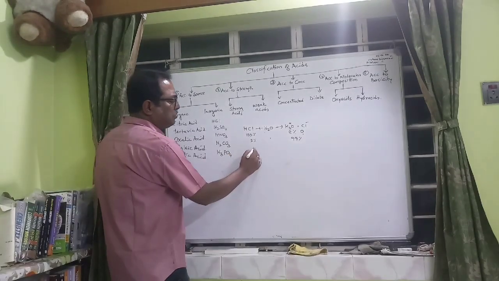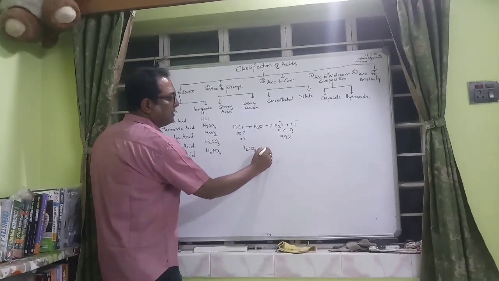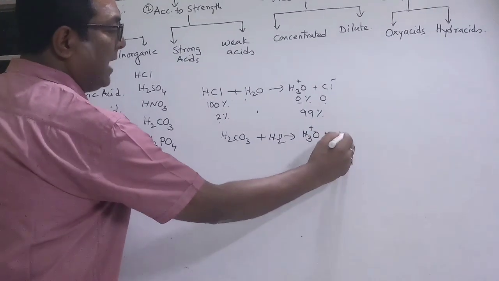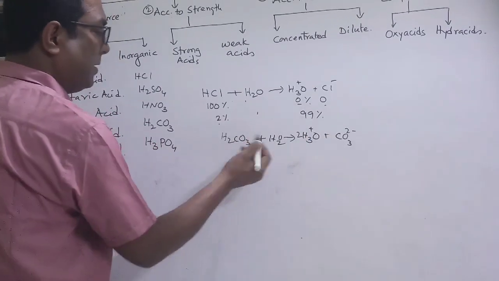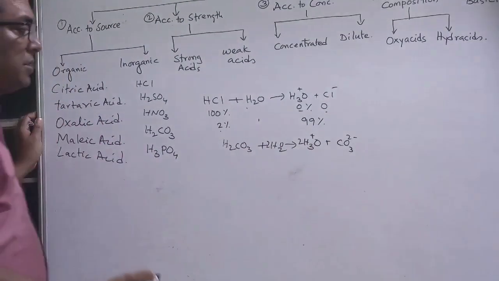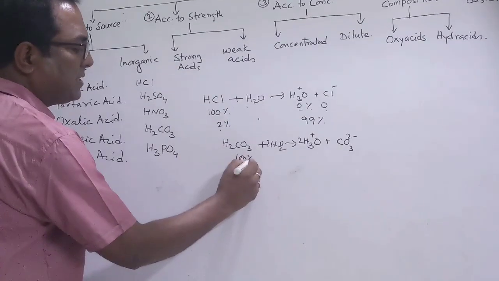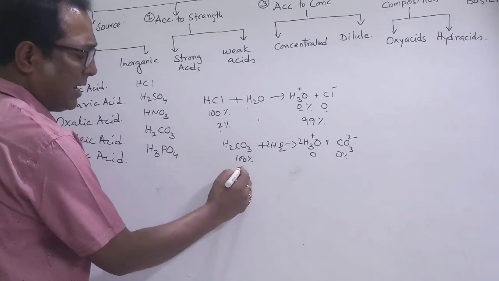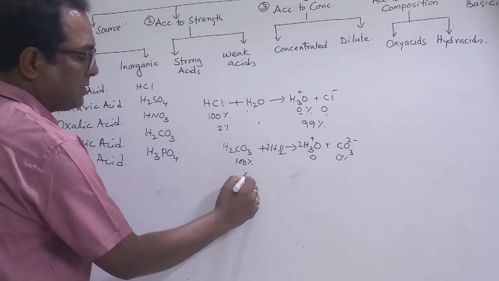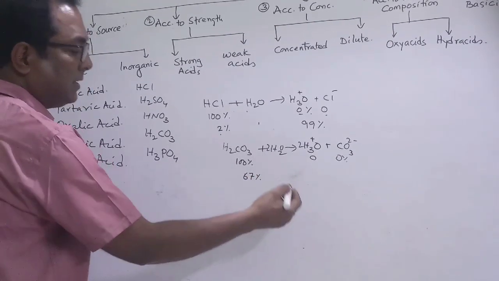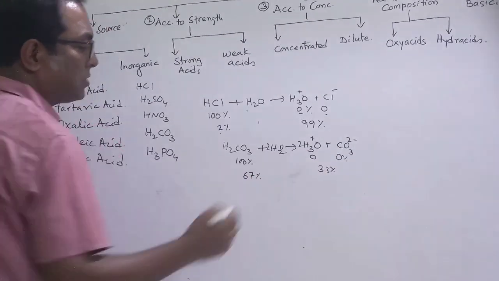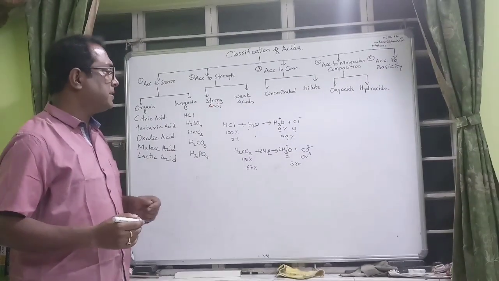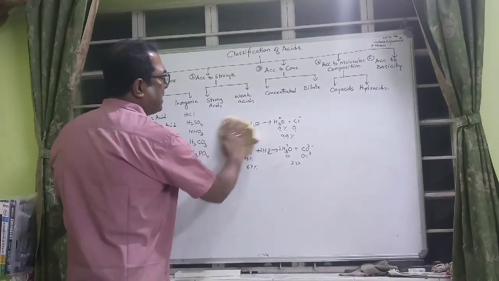And if I take H2CO3 and add it to water, it brings up again H3O+ and CO3 2-. So here it forms H3O+. Previously I had 100% here and 0% there, but now after adding to water, it is becoming around 67% and here you have around 33%. So a very small number of molecules have been ionized, so they are termed weak acids.